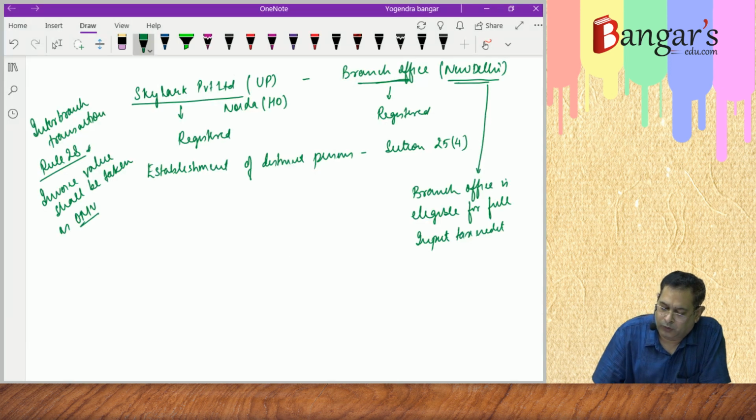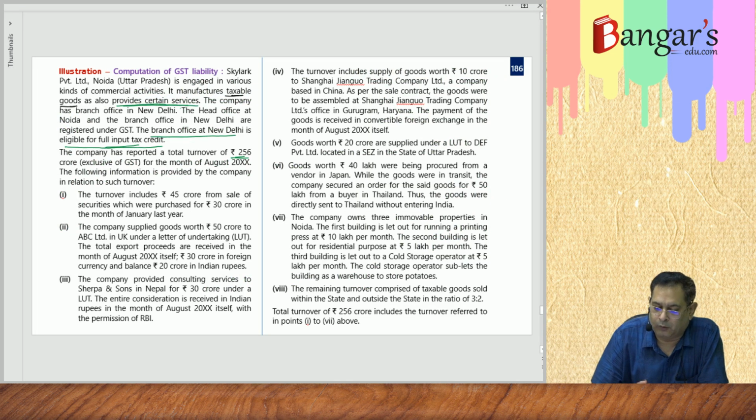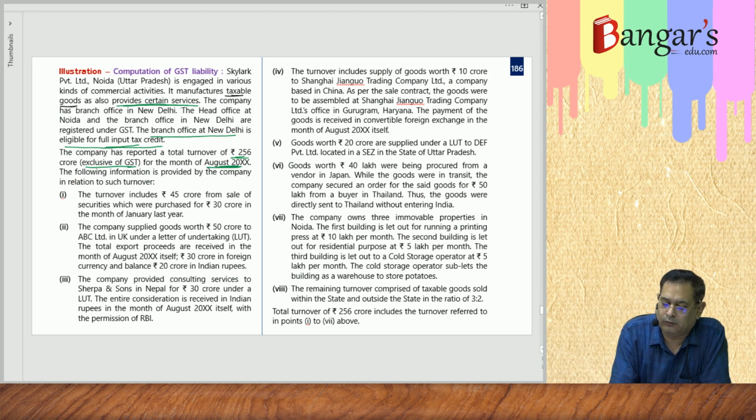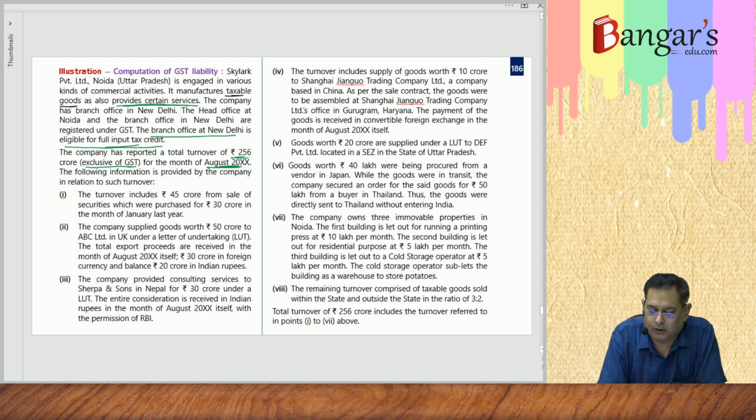The company has reported total turnover of rupees 256 crores. And further, for the month of August, they have provided the turnover. This is exclusive of GST. The following information is provided by the company in relation to the turnover. The turnover includes 45 crores from sale of securities.